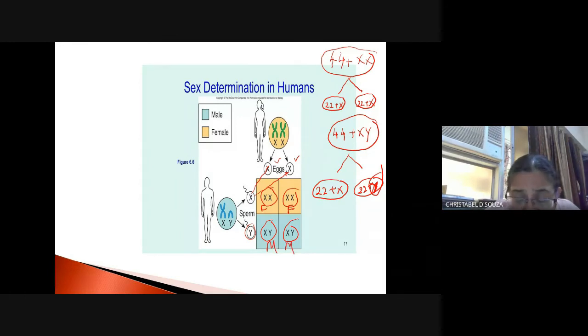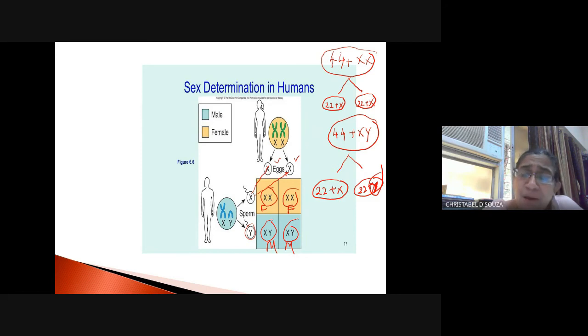So there is a 50% chance that a girl child is born and exactly a 50% chance that a male child is born, right? It is all a matter of chance. But it depends on the sperm that is donated by the male partner. It does not depend on the female. The female has only X, right? So if the X sperm fertilizes, you get a female.